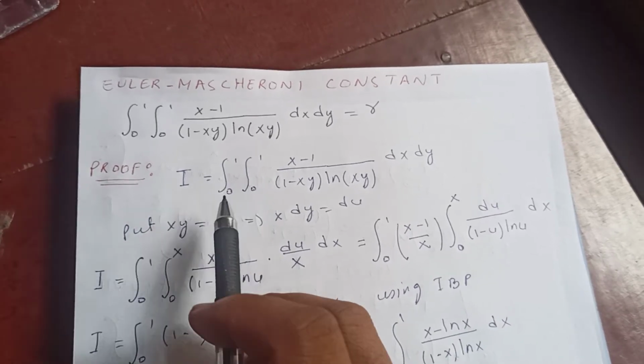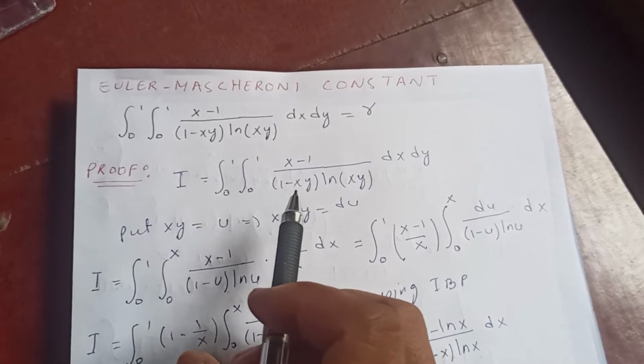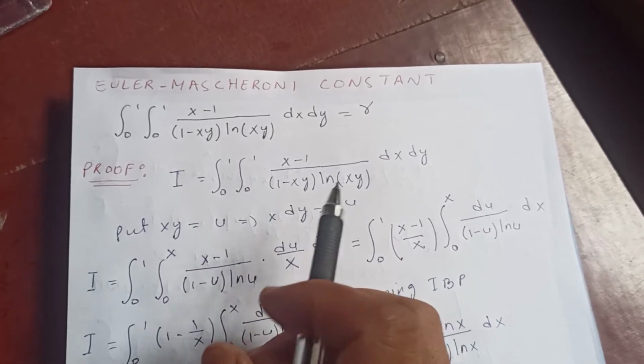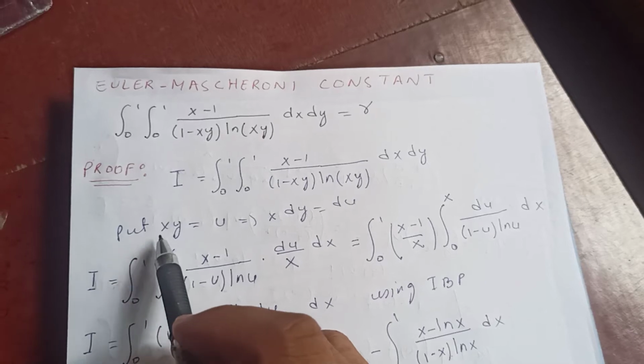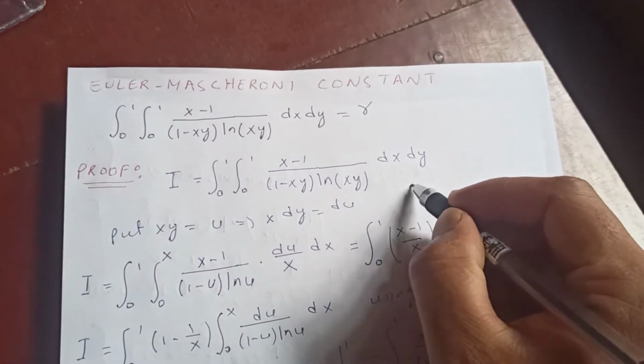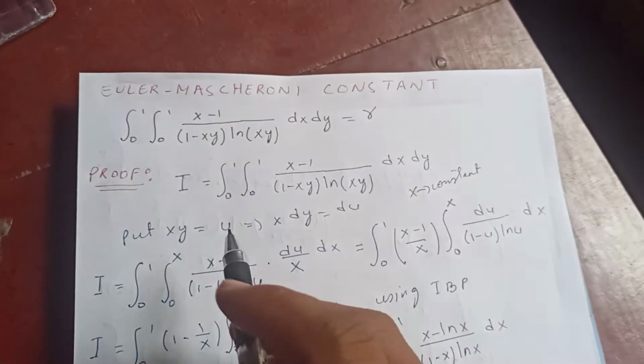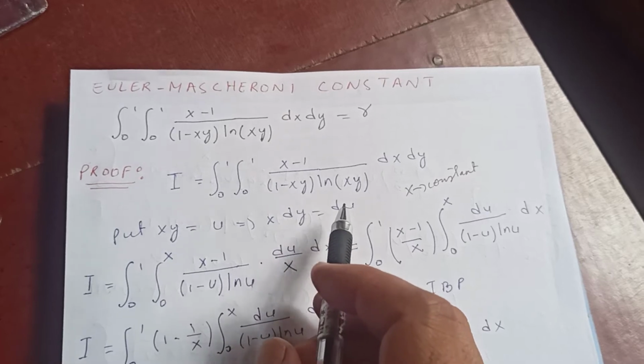So let our integral be I, the double integral from 0 to 1 of (x minus 1) upon (1 minus xy) log of xy dx dy. Okay, now putting xy equal to u and treating x as a constant. Okay, x to be a constant in this case. So x dy is du, right?